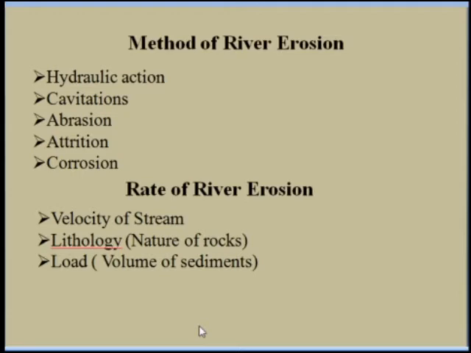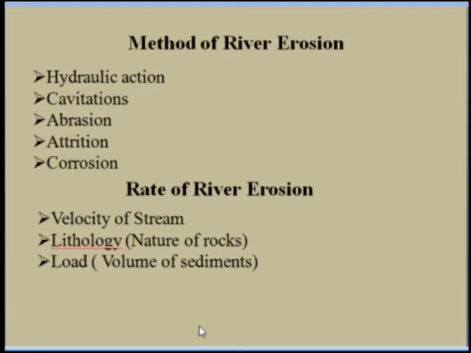high. This velocity of the stream also depends upon the gradient, the volume of the water in the stream, roughness of the channel, and volume of the load in the stream. Okay, so velocity also depends upon different factors like gradient, volume of the water, roughness of the channel, and volume of the load. So this is the first factor on which the rate of river erosion depends.